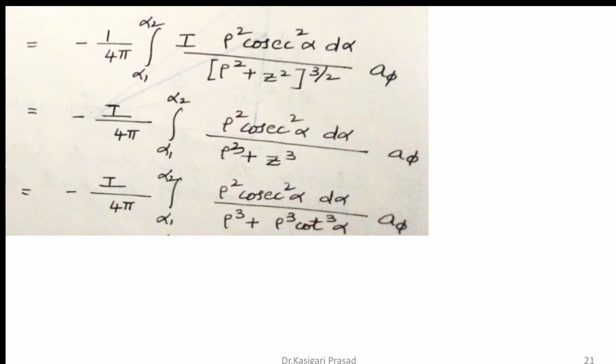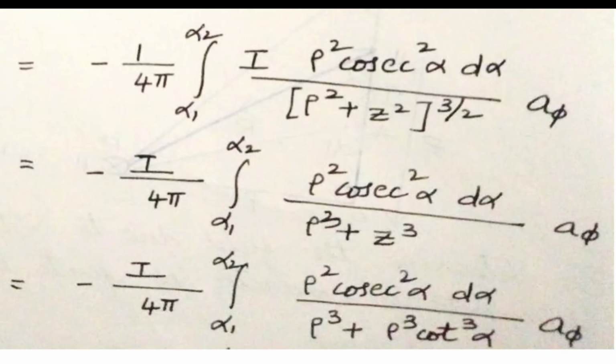So therefore the limits will be from alpha 1 to alpha 2. I rho square cosecant square alpha d alpha divided by (rho square plus z square) whole power 3 by 2 into a phi. Now minus I divided by 4 pi integral alpha 1 to alpha 2, taking I also outside the integral, rho square cosecant square alpha d alpha divided by (rho cube plus z cube).